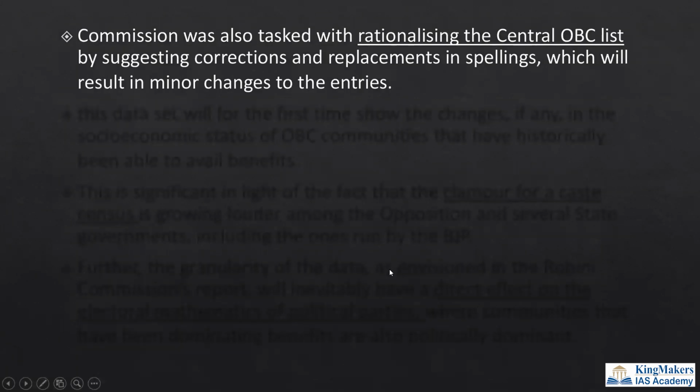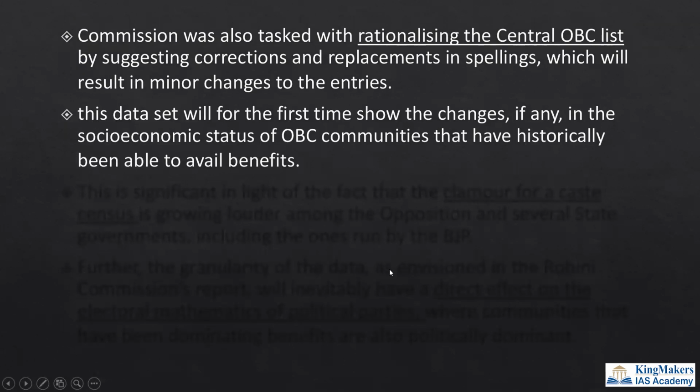The commission, that is the Rohini Commission, was also tasked with rationalizing the central OBC list, and this data set will for the first time show the changes. Already we know there was the SECC. Friends, you all know we did in 2011 the socio-economic caste census, SECC census. This is one census which has given the socially and educationally backward classes. But the problem is the caste census has not been released.